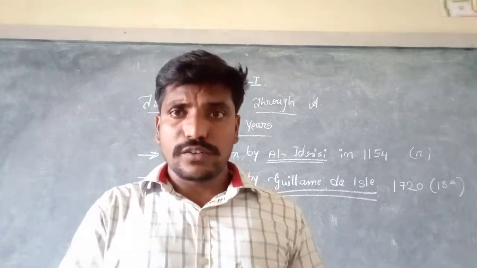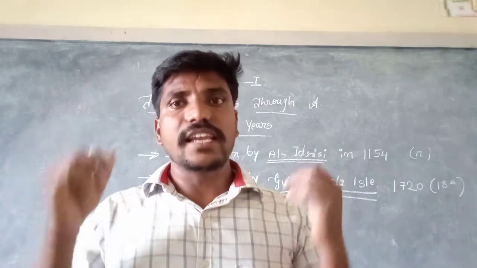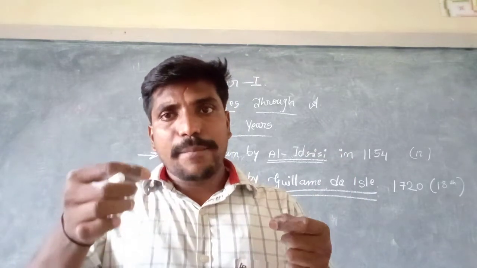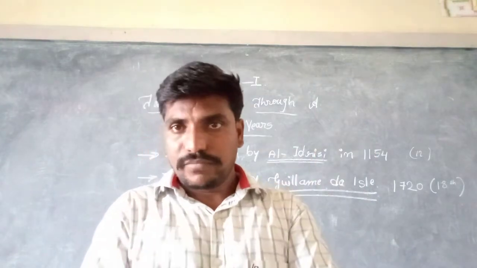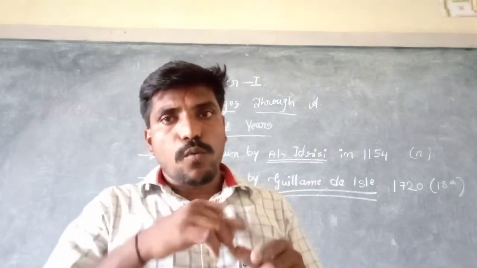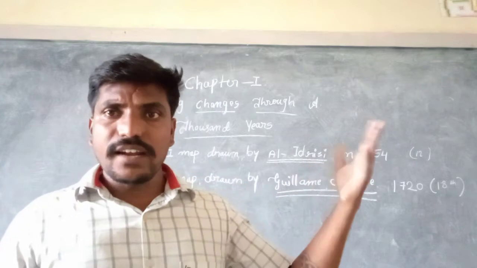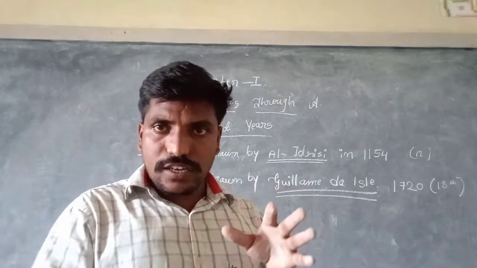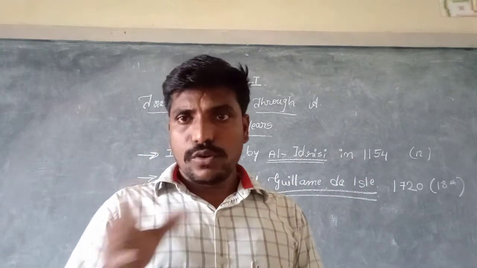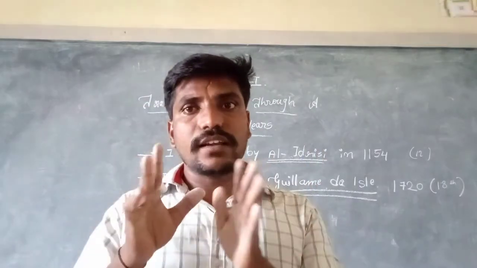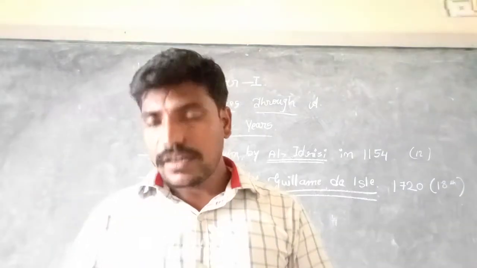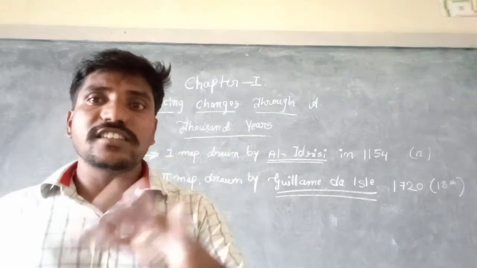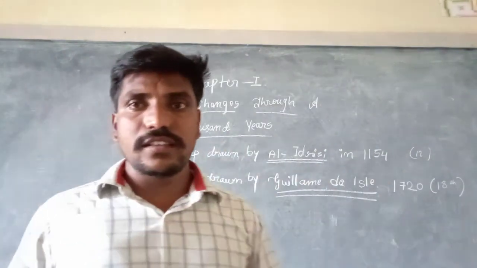If you observe the first map, you won't get anything. Actually the map is completely upside down, right? Why? The water body is shown on top, and the land is shown in the northern hemisphere. We will get a lot of confusion over here. For this reason, we can see changes in this map.